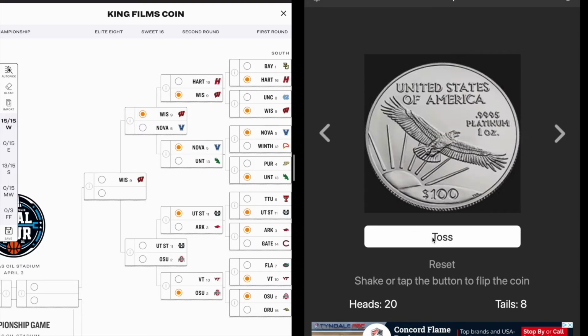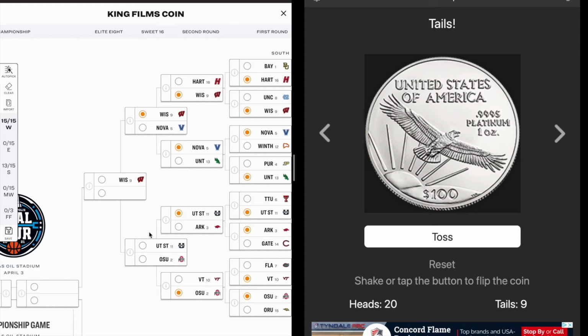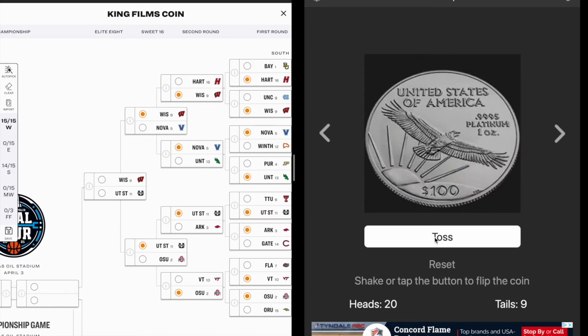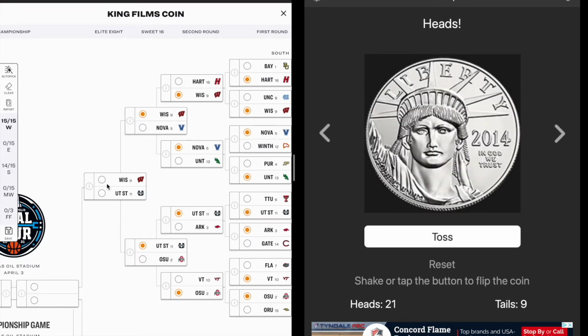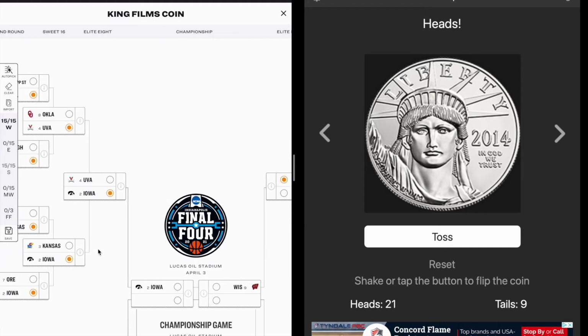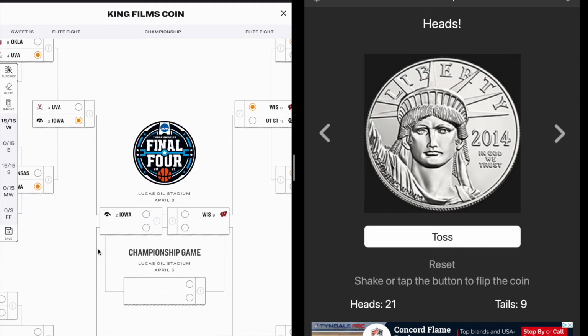And honestly, that could happen in real life. Wisconsin has played the Big Ten slate pretty good, but I don't know about Harvard beating Baylor. Utah State advances to the Elite 8. That one I'm not so sure about happening. And then a heads gives Wisconsin the bid. So as you can see here, we've got a 2 and a 9.